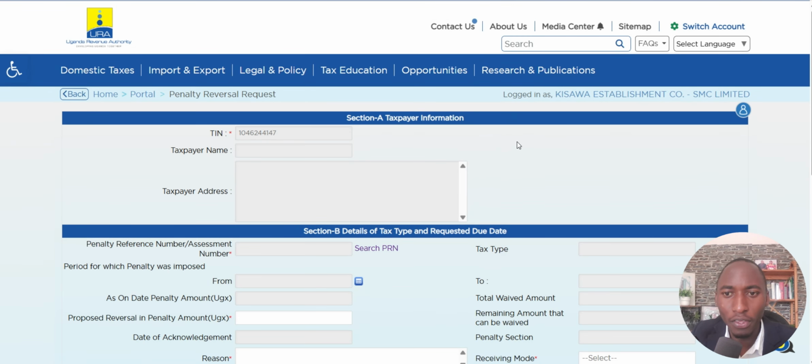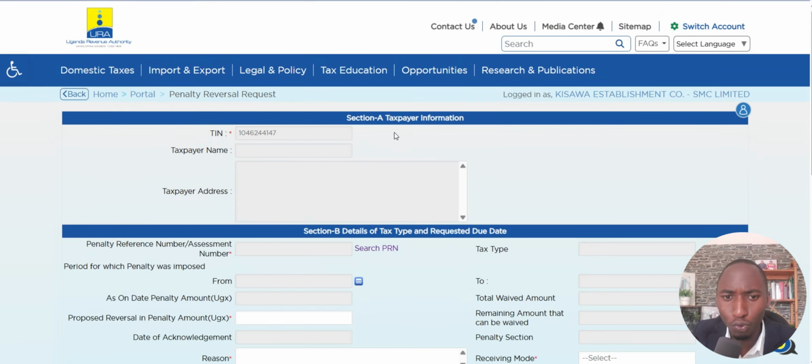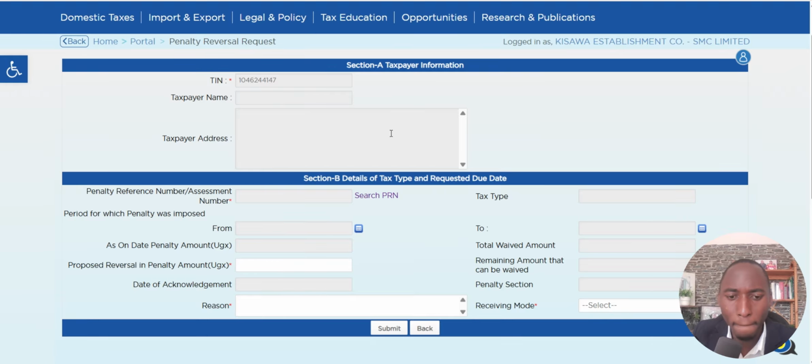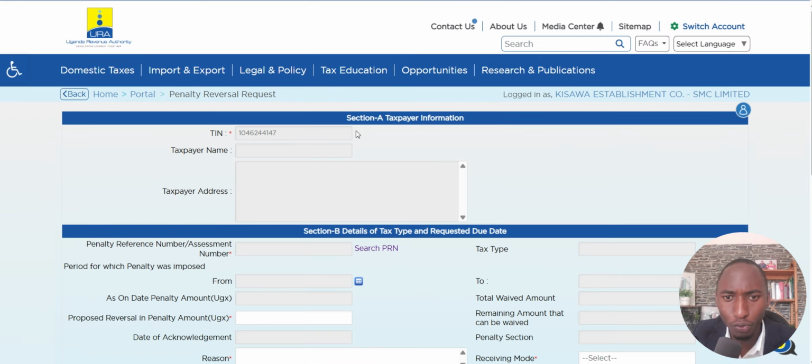So then here they will bring me this. I have no penalty, but I will just use this platform to show you what to do. It is not a very difficult procedure. It is very easy to do. So there is no penalty, so you would not see a very complete thing. But as I told you, this is just to show you step by step what to do. So coming here, you do not fill in anything yet.